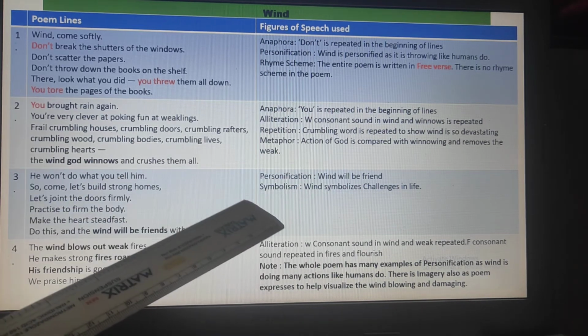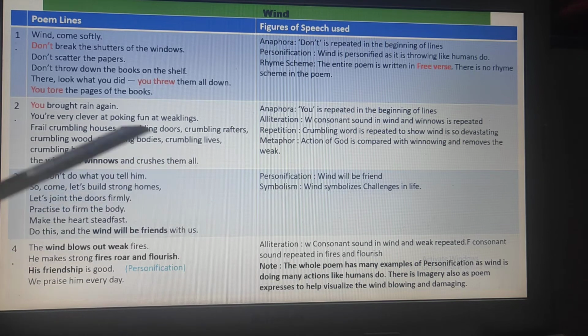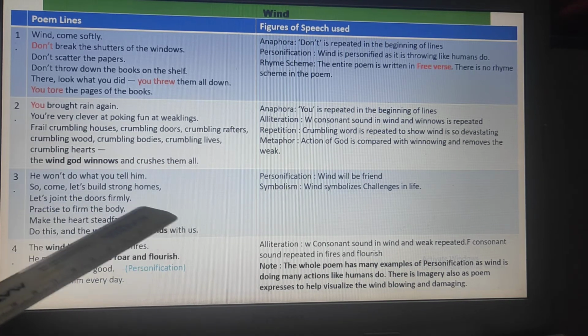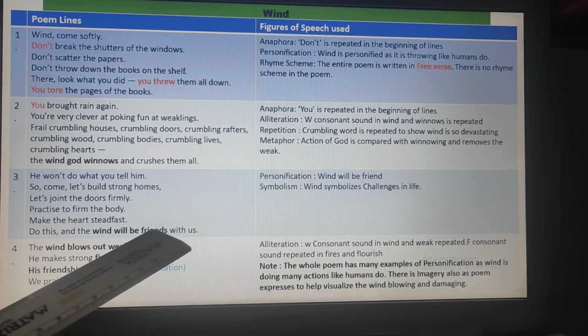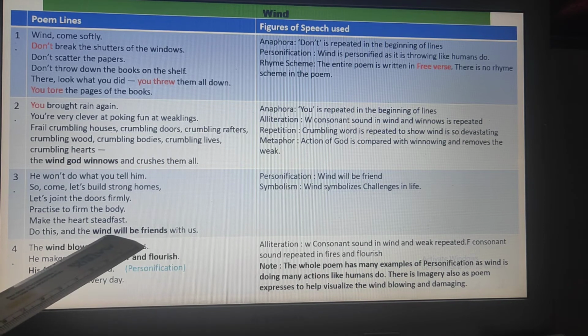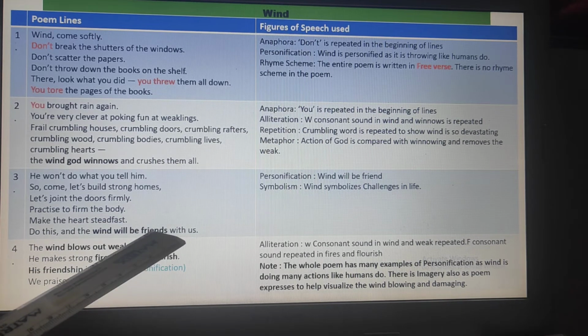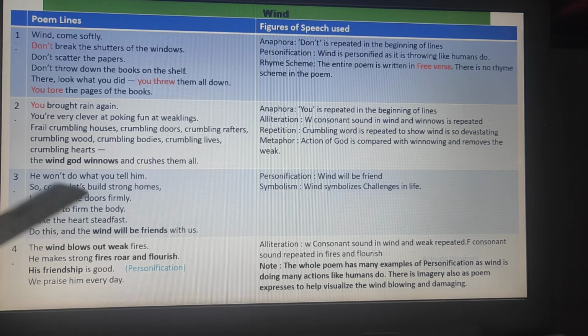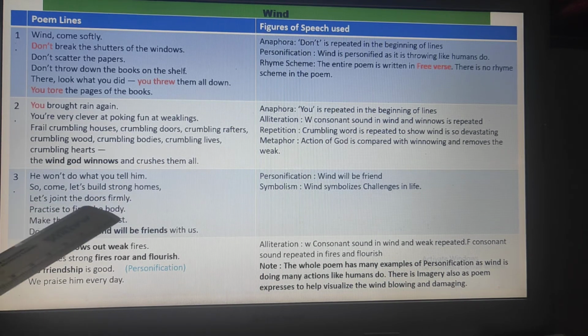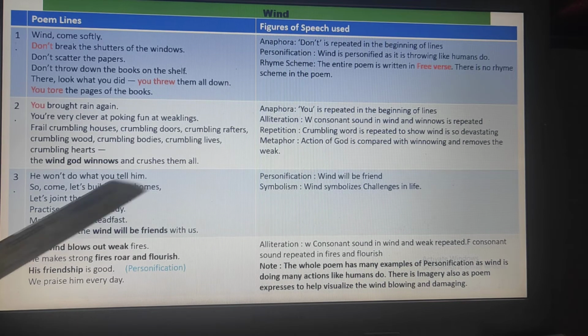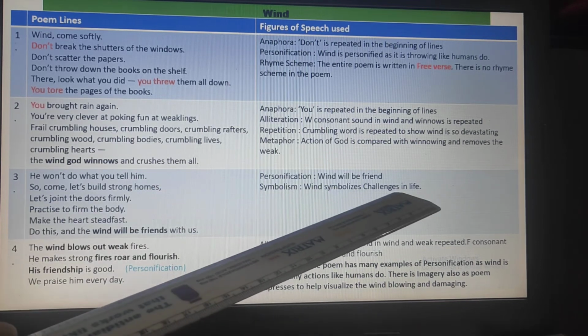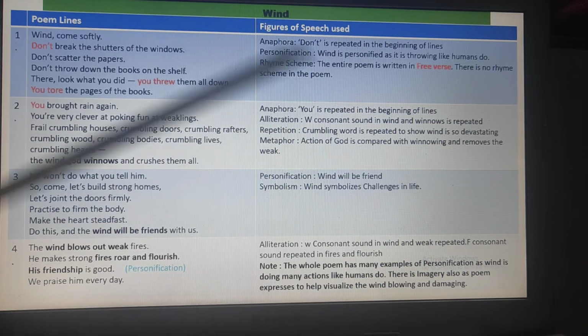Next, personification. As I told you, in many examples you'll find personification, like here the wind will be your friend. How a concept like wind, a phenomenon like wind, becomes your friend. So it is personification of wind behaving like some human and becoming your friend. Symbolism, again here the fact that the wind is blowing things, so it's like a challenge that you find in your life. So the wind symbolizes challenges, so it is called symbolism.